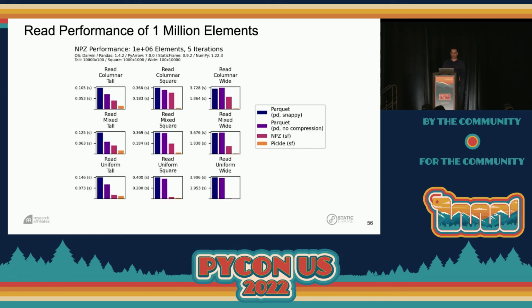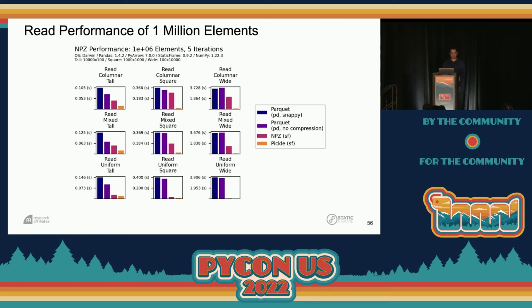Okay, so let's look at read performance. I know there's a lot of information here, so I'll try to help you out with it. In dark blue, we have Parquet with compression. In purple, we have Parquet without compression. In magenta, we have NPZ. And in orange, we have Pickle. So we see right away that Pickle's very fast. Okay, that's our first observation.